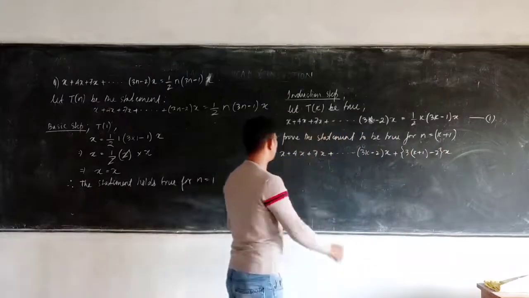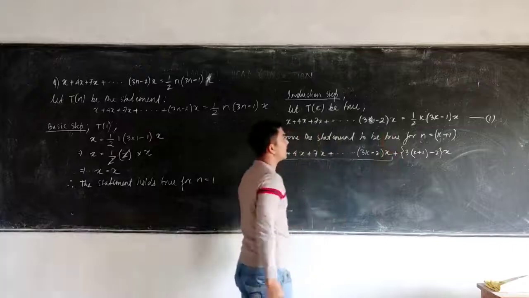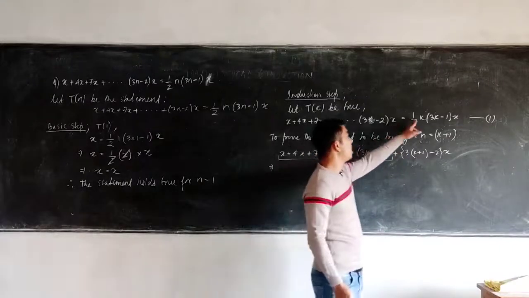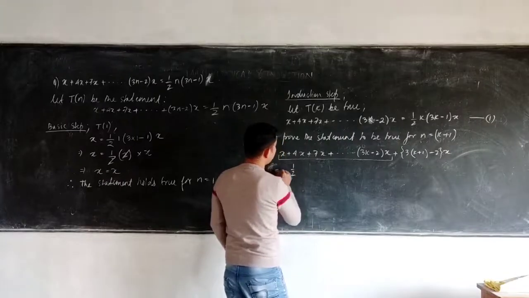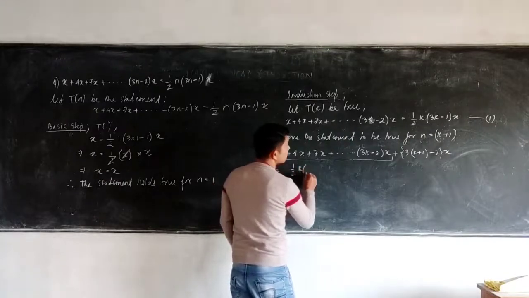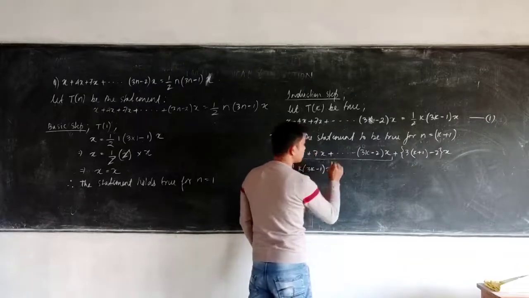So now from 1 I can write that this value will be equal to half of k, 3k minus 1 into x.